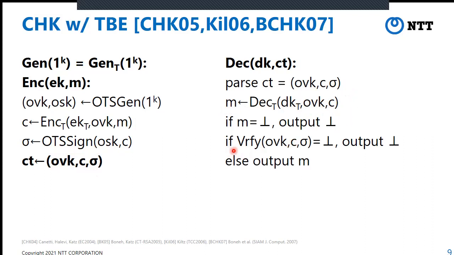And if the verification is not passed, that is, this sigma is invalid, then the decryption algorithm outputs bot. Otherwise, this means that the message is correctly decrypted and the signature is valid, and the decryption algorithm outputs the message M. So this is the CHK conversion.